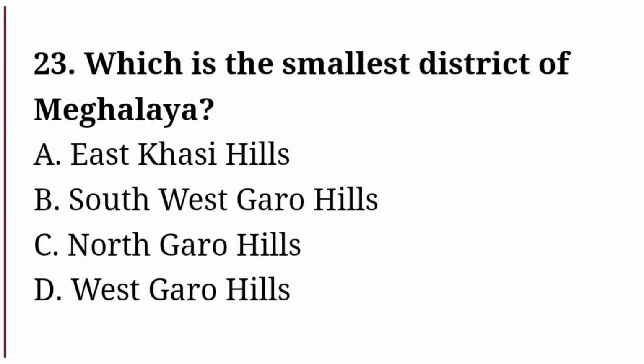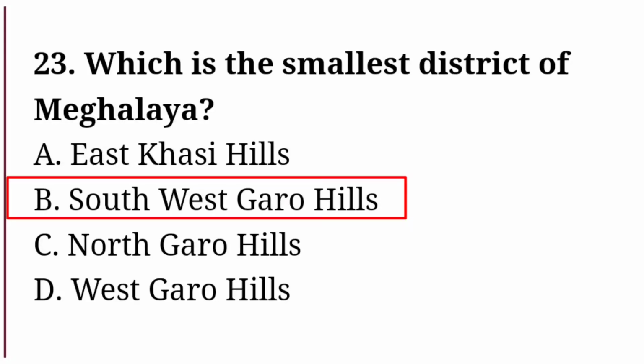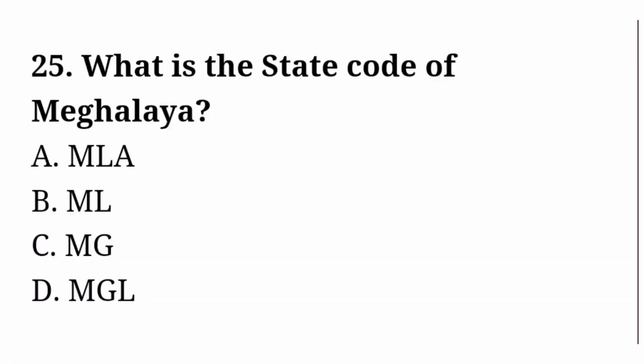Which is the smallest district of Meghalaya? Number B. Southwest Garo Hills is the correct answer. What is the state code of Meghalaya? Number B. ML is correct answer.